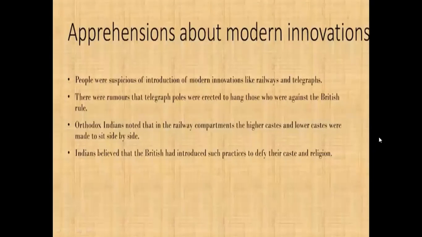Apprehension about modern innovations. People were suspicious of the introduction of modern innovations like the railway and the telegraph. There were rumors that telegraph poles were used to hang those who were against the British. Orthodox Indians noted that in the railway compartments, the higher caste and the lower caste were made to sit side by side. Indians believed that the British had introduced such practices to defy their caste system and religion.